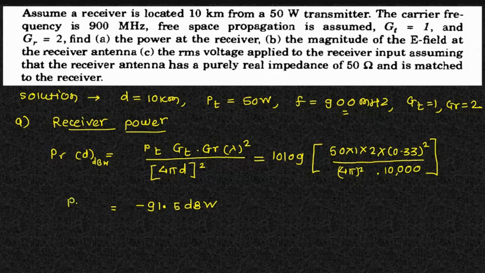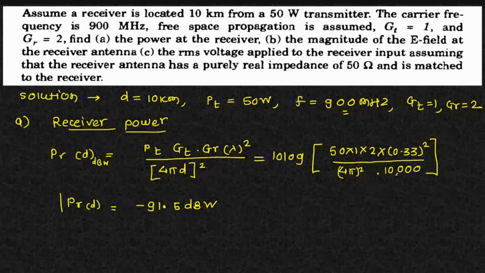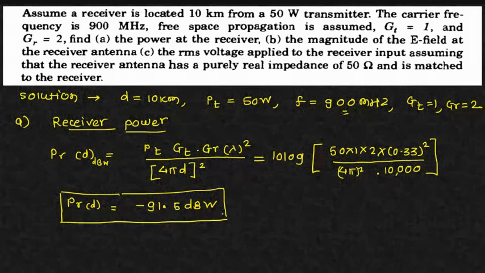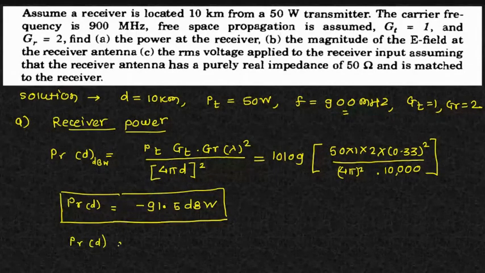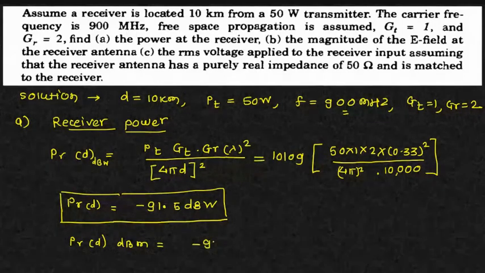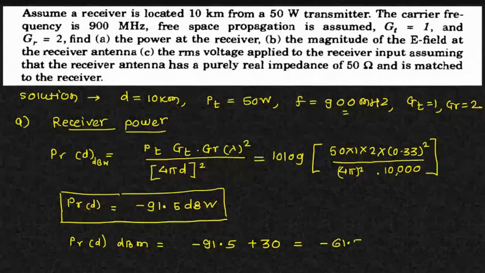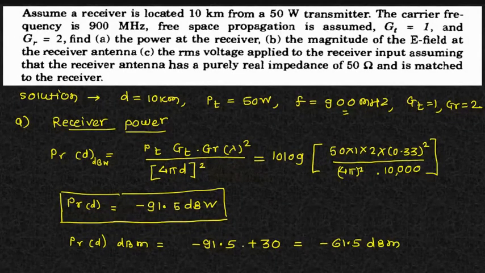Now you are getting this power in dB watt. I have told you how to convert such a power. If I want to convert it into dBm, just add 30 to this. So PRD in dBm is minus 91.5 plus 30. Okay? It becomes minus 61.5 dBm. So this is the solution of the first part. The received power we have calculated in watt as well as in dBm.